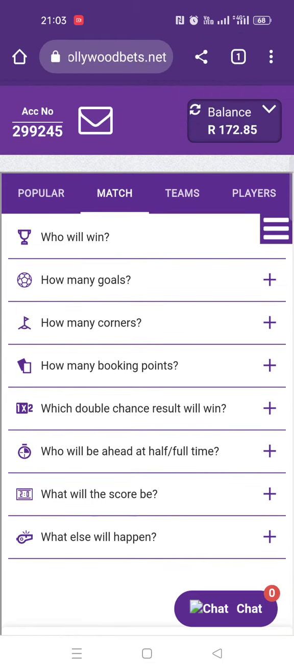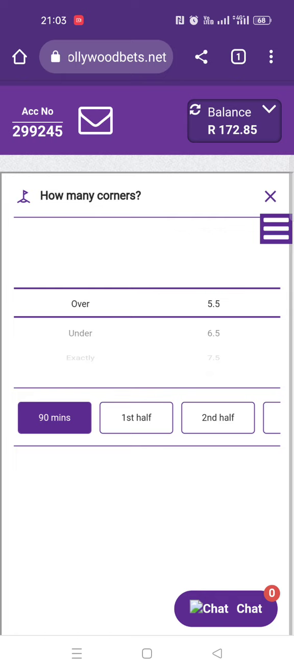I will continue to look for more markets. How many corners? This market is very simple. It's all about corners. How many corners in this match? If there will be 10 corners, then that's over 5.5. That's also over 6.5. That's also over 7.5. That's also over 8.5. And also over 9.5. If you're saying there will be 10 corners, which I believe there can be on this match, I will just leave it at over 9.5 and then go down.